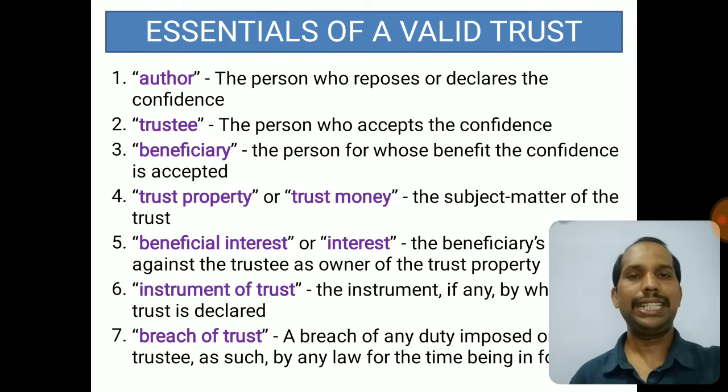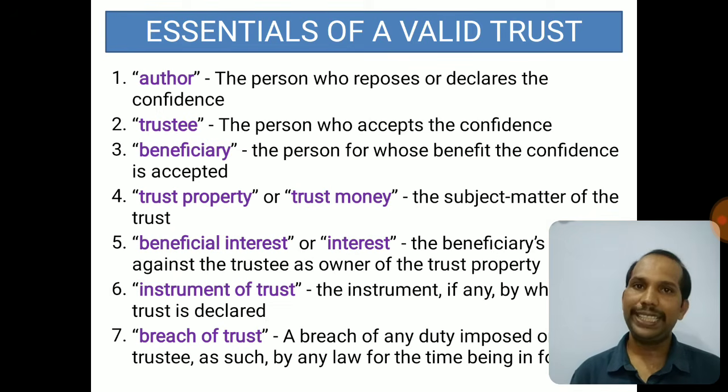Now let's see the essentials of a valid trust. All these 7 essentials are available in section 3 again. Now 1, 2 and 3 we have already seen: who is the author, who is the trustee and who is the beneficiary. And number 4, the trust property or trust money, we have seen in slide number 1. In that case the mango plot was the trust property. It can be trust money or movable property or any immovable property also under the Trust Act. So it can be movable as well as immovable.